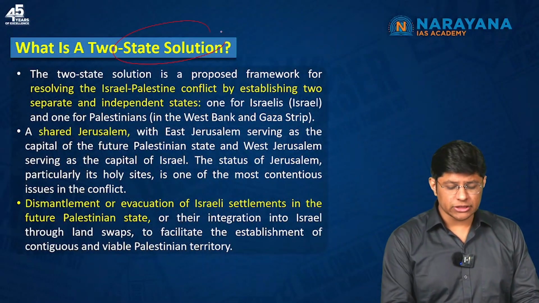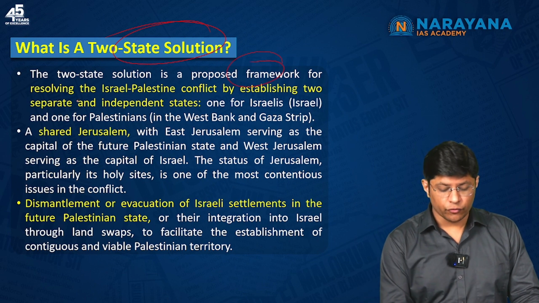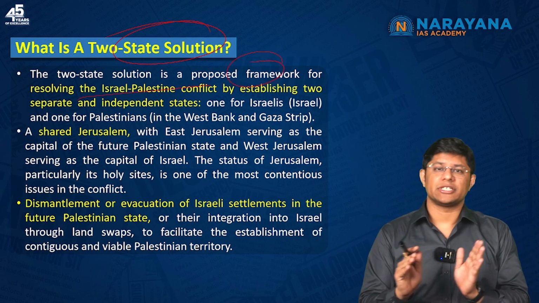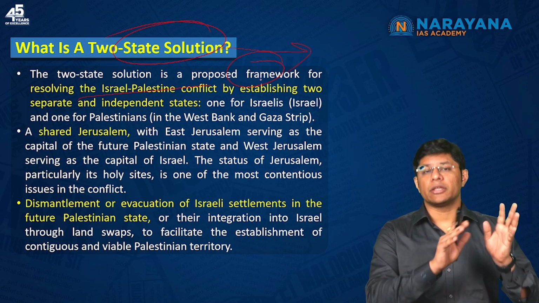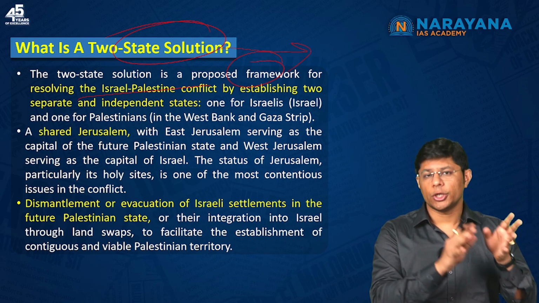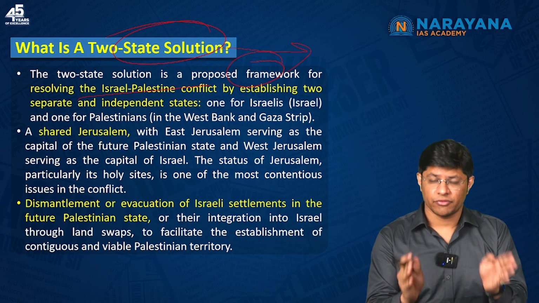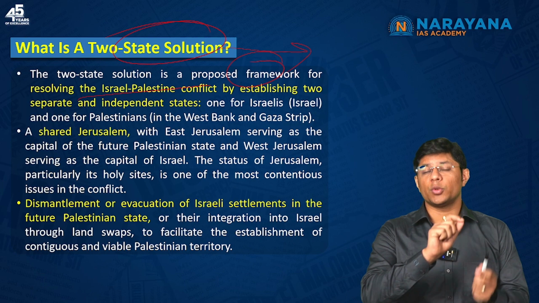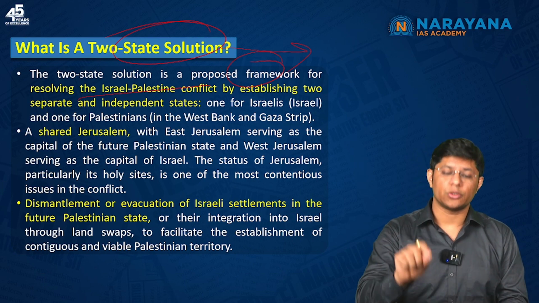So what is a two-state solution? Now, two-state solution is a proposed framework for resolving the Israel-Palestine conflict. This two-state solution talks about the area being divided into two lands. One is for the Israelis, the other is for the Palestinians, which means the land which was given to Israelis and Palestinians by the United Nations should be strictly adhered to.